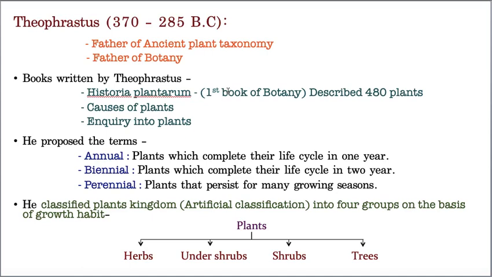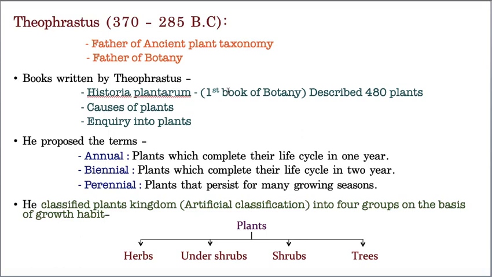And the last one is perennial. Perennial means these are the plants which can live for so many years, that means longer duration of life they are having. So the plants which live more than 2 years, that means they can live for a longer time, are called as perennial plants.